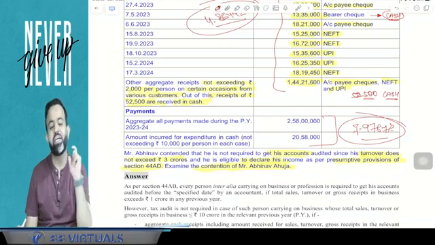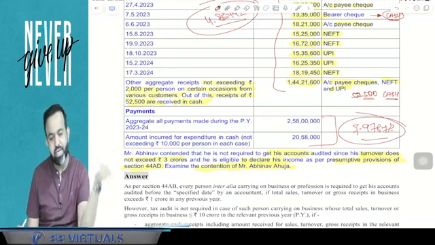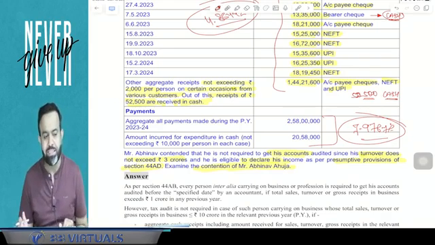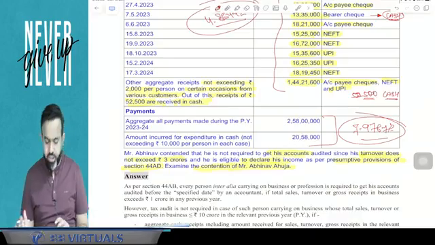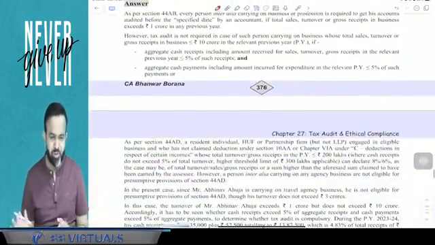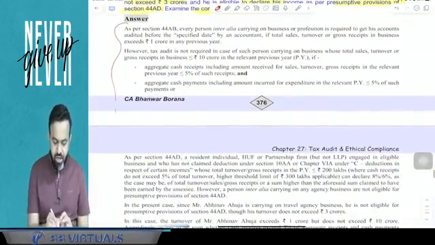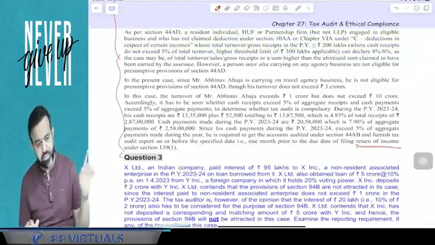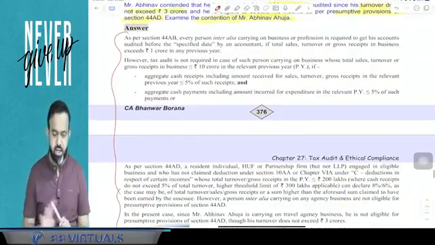So in simple words, here turnover limit will be 1 crore only. And since in this particular question, your turnover is more than 1 crore, you're required to audit your books of accounts. Answer is yes. Assessee is required to audit their books of accounts. You got my point or not? Yes. Just read the answer of this question very carefully.